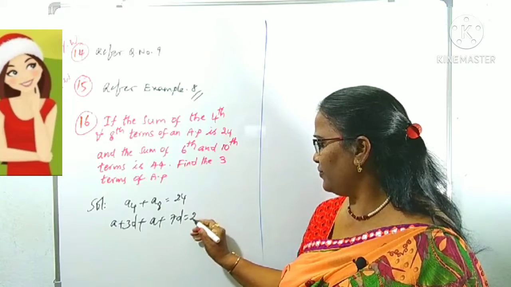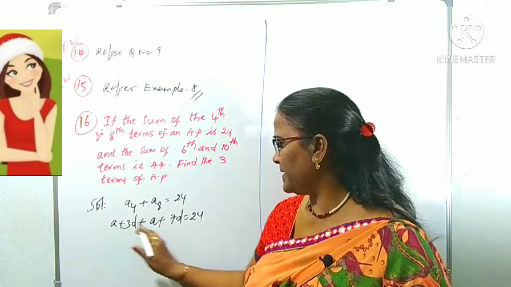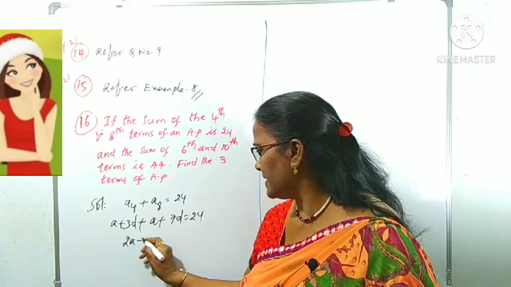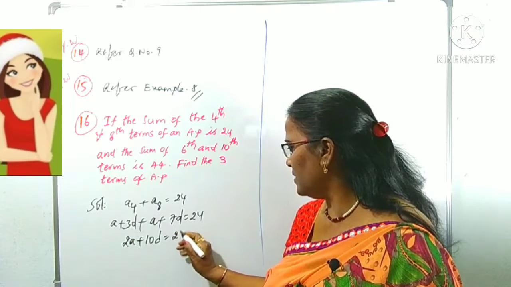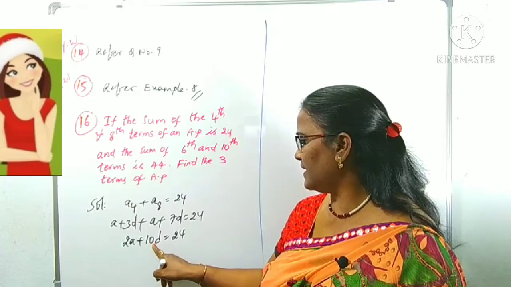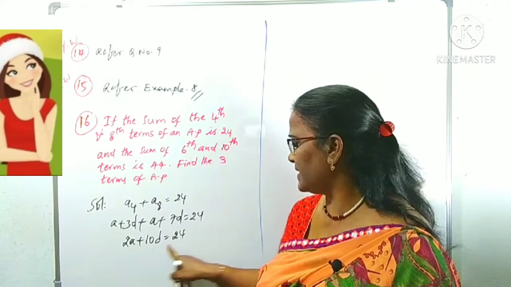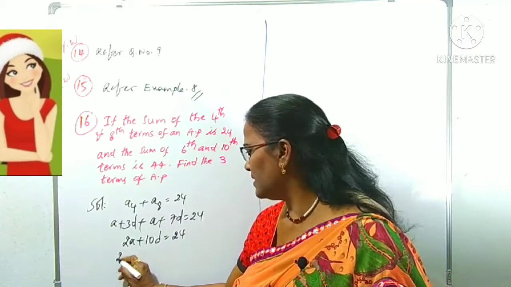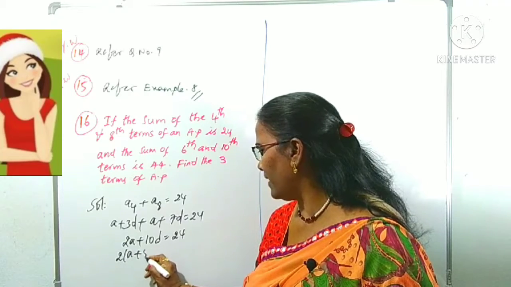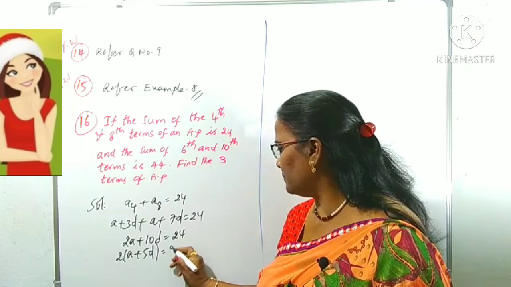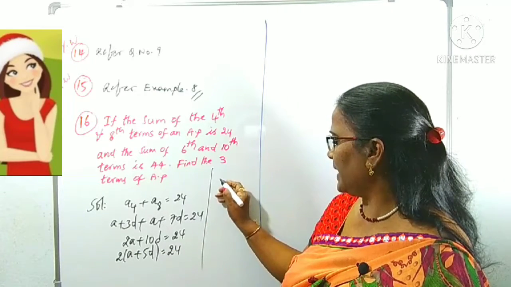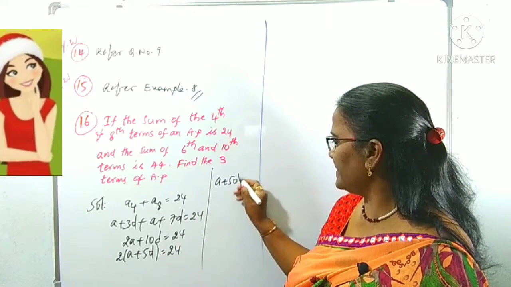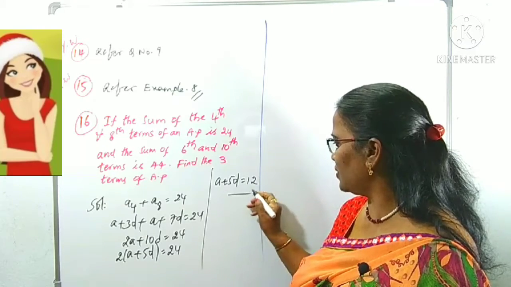is given as 24 according to the first sentence. A plus A is 2A, plus 3D plus 7D is 10D, equals 24. From this, 2 is common. Take 2 out: A plus 5D here, 24. The 2 cancels in 24, 12 times. Therefore A plus 5D equals 12, taken as equation 1.